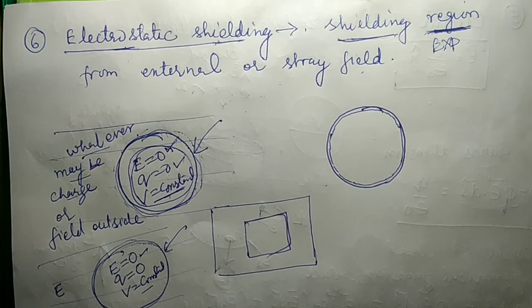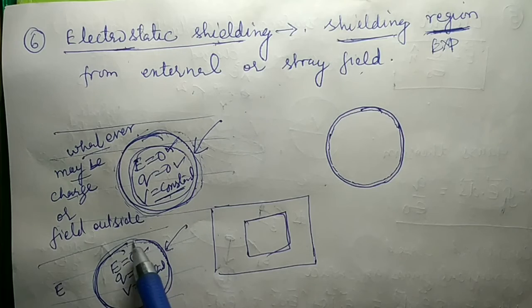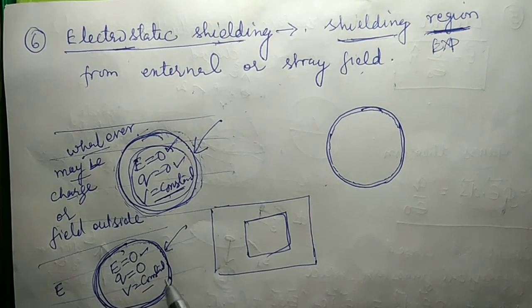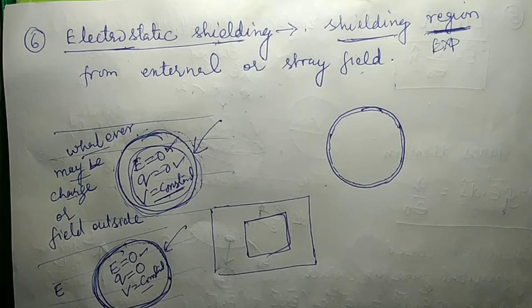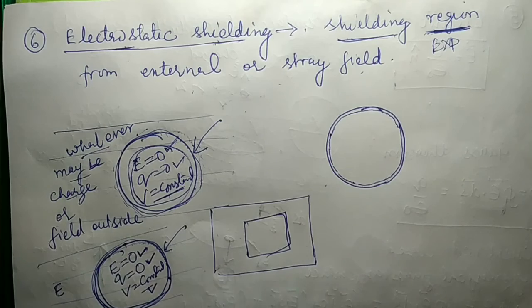We know that for any conductor, not only spherical one, it can be of any shape, the electric field inside the body of the conductor is always zero, charge is always zero, and the potential is always constant.